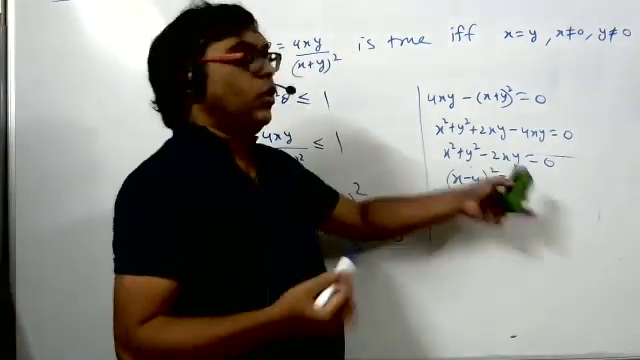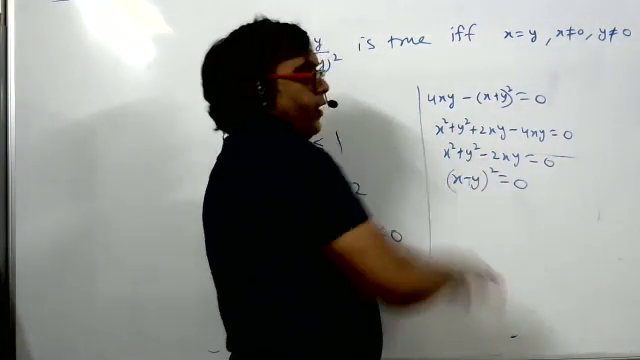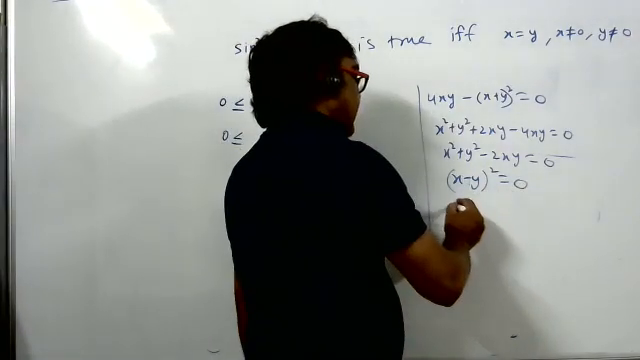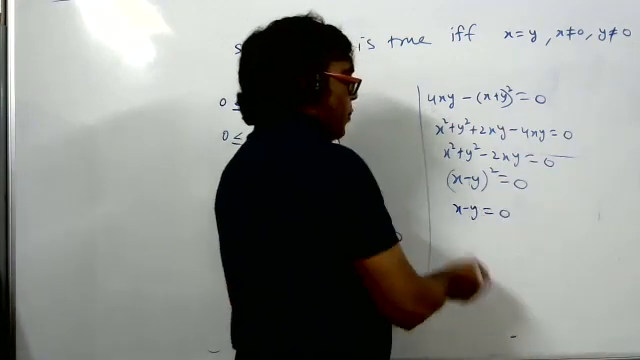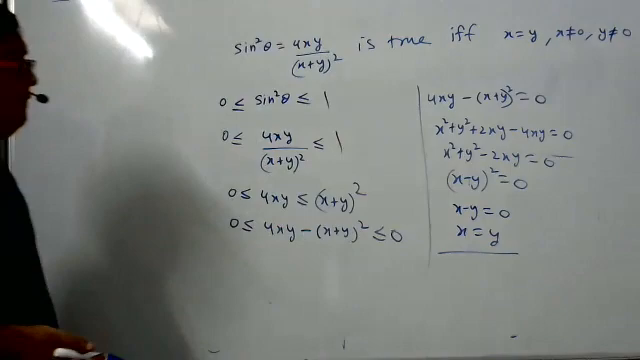x minus y whole square is 0 means what? This x minus y whole square cannot be negative. It has to be positive or 0. If it is 0, then definitely x minus y is 0. Otherwise there's no option. So x is equal to y. So over now, this much only.